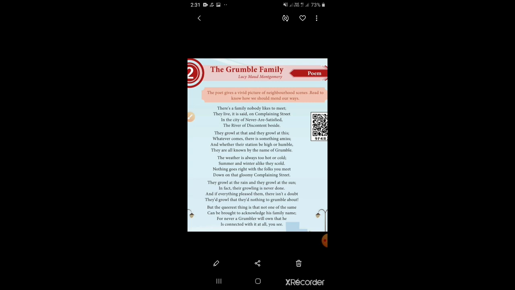They growl at the rain. If rain comes also, they are all complaining. If it is the sun also, it's a complaint. Why is it raining? Why is it so hot? You couldn't bear it. In this way, they are always grumbling. Is it okay? In fact, their growling is never done. It never ends. They never stop. Always complaining. Is it okay?